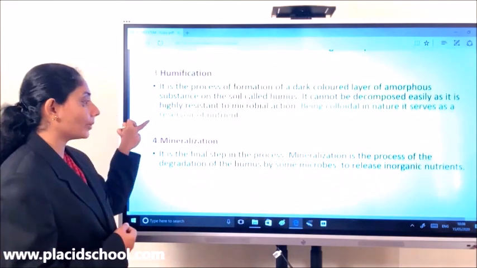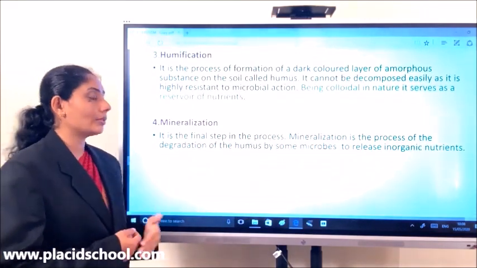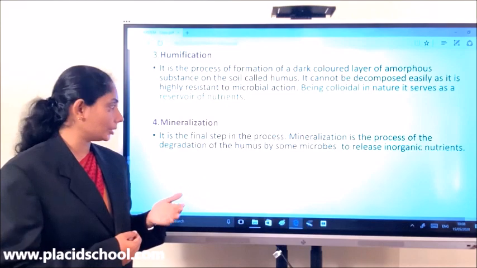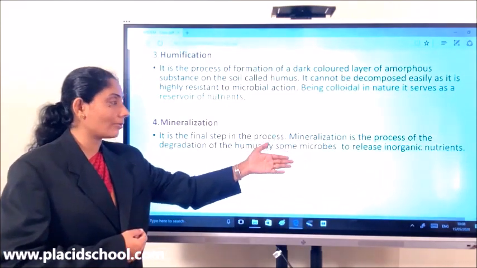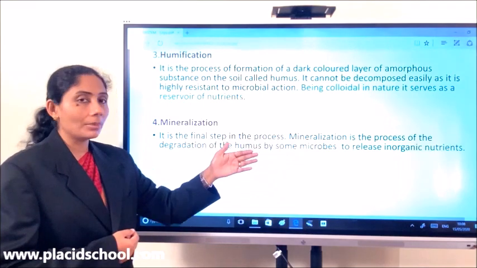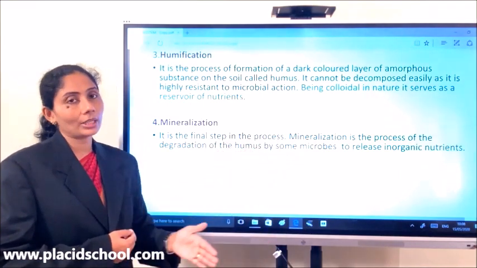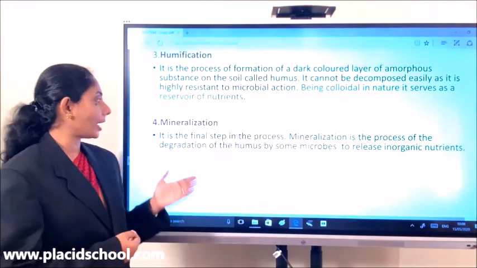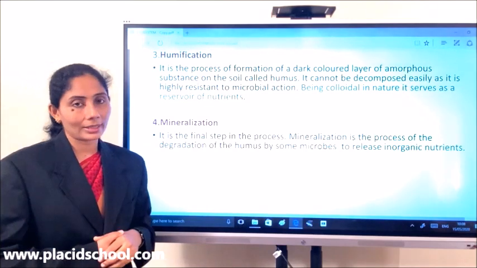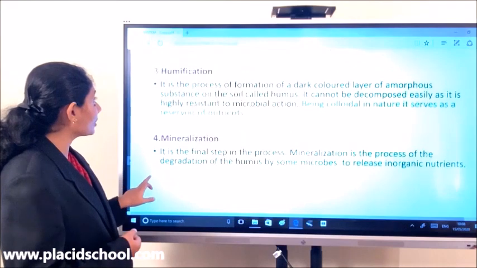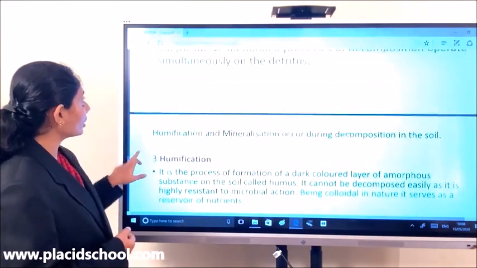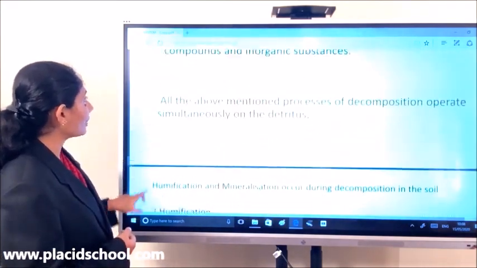Now over time, the humus will slowly and gradually undergo further decomposition with the help of different types of microbes, and they will release minerals slowly and gradually into the soil from the humus, and that is what is referred to as mineralization. I hope you have understood. There are four steps involved. Sorry, not four. There are 5 steps that we have studied.